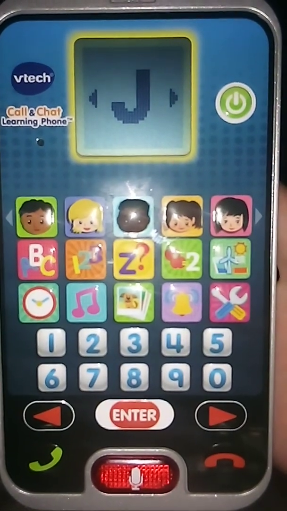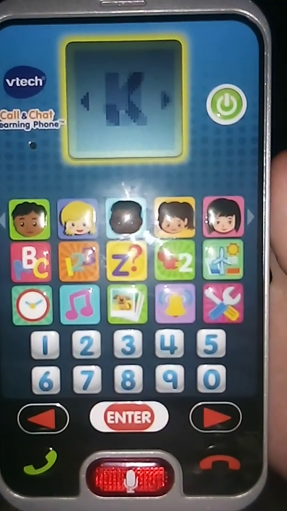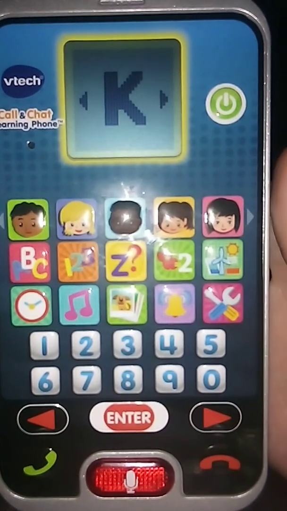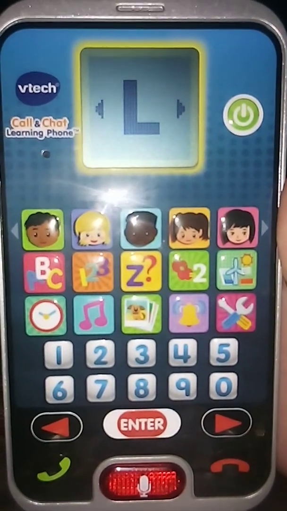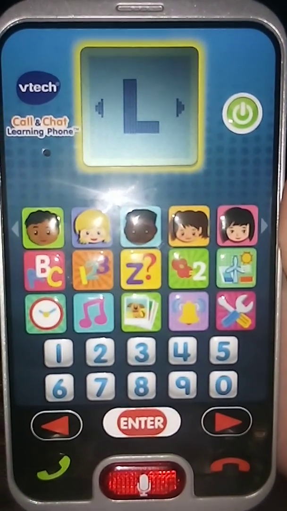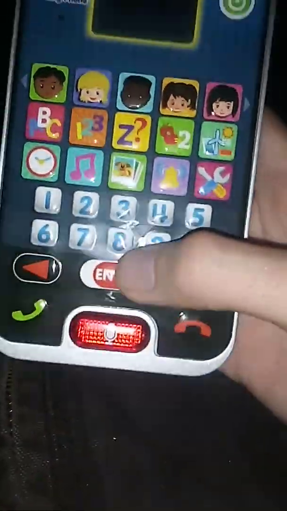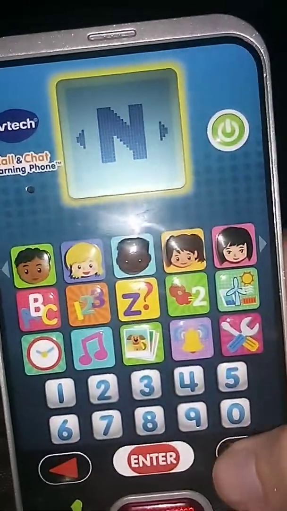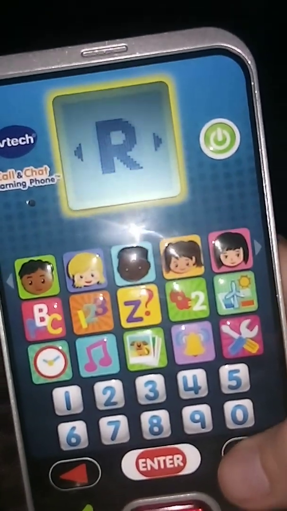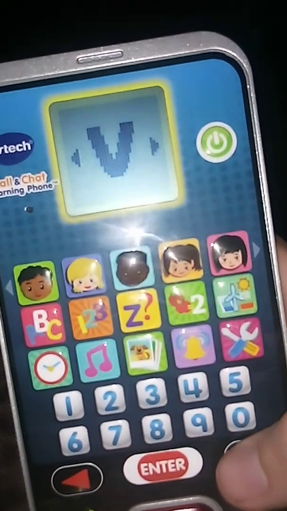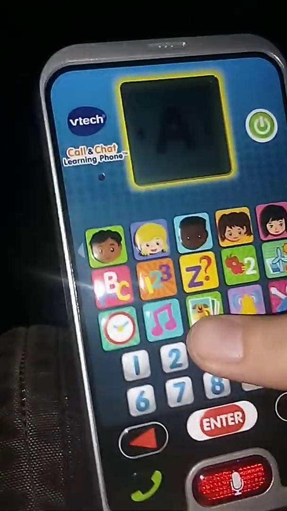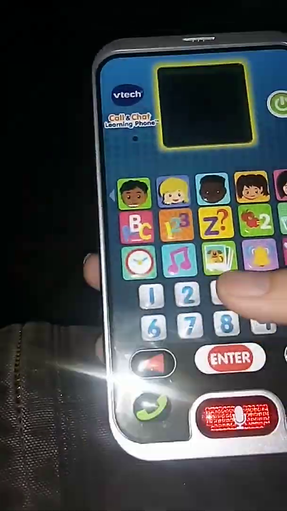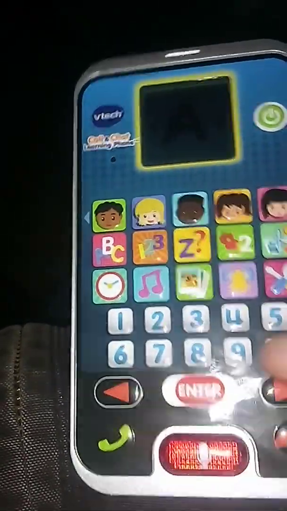J. Press enter. L. M. N. O. P. Q. R. S. T. U. V. W. X. Y. Z. A. This is the letter A.